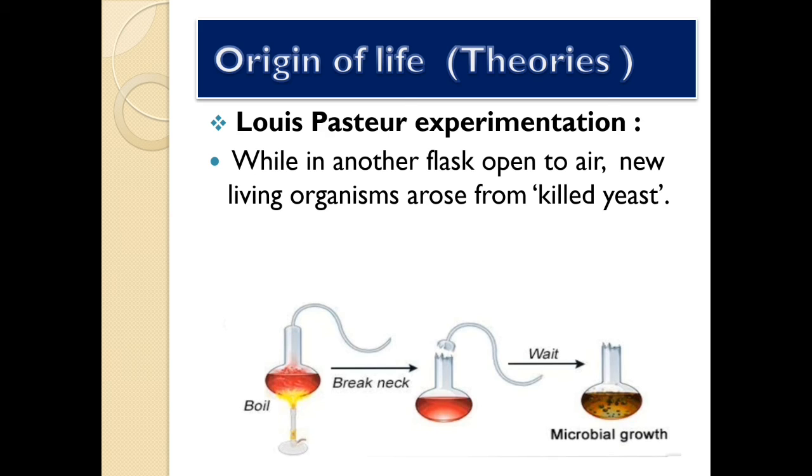As a result, a new living organism arose from killed yeast. I hope you have understood. That means air is required, whereas in spontaneous generation, they said that from decaying and rotting matter, from mud and all that, living organisms can be formed.